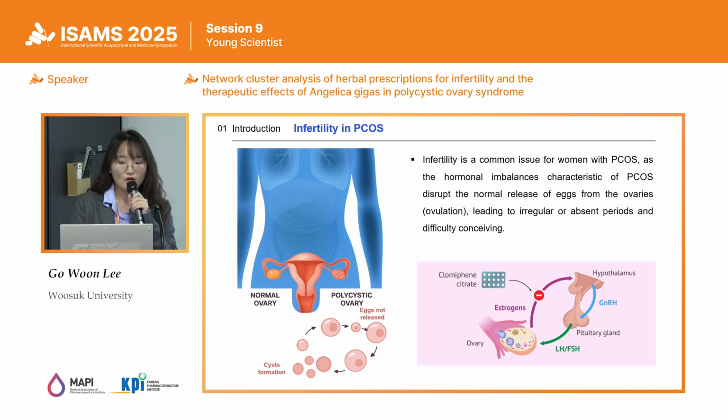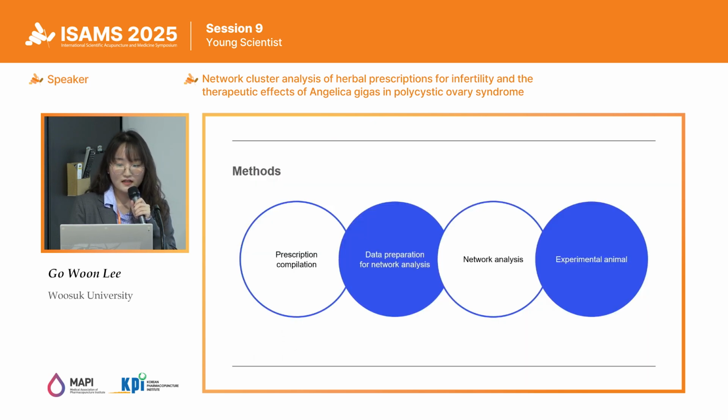In healthy women, hormonal cycles regulate egg release for fertilization, whereas in PCOS, eggs couldn't be released because of hormonal imbalance. Ovulation-inducing agents such as clomiphene citrate could be prescribed for PCOS women who want to be pregnant. However, clomiphene may cause side effects such as headache, dizziness, among others. So it's important to develop a new treatment of infertility for PCOS patients. Next, I'll explain the research methods.